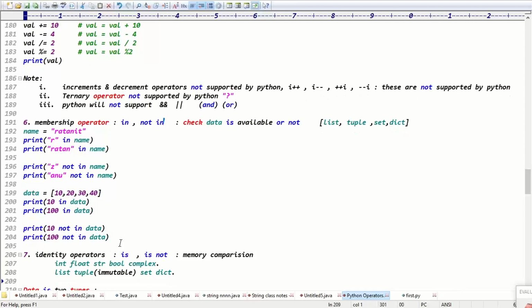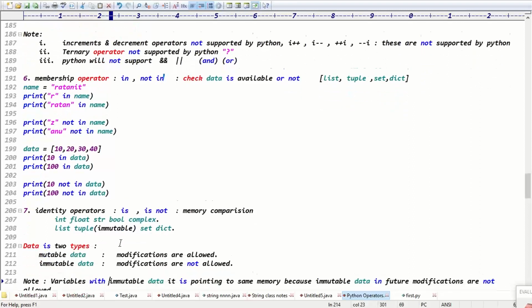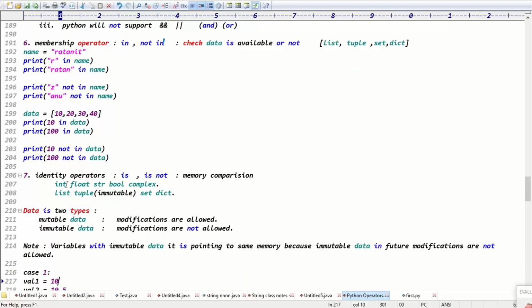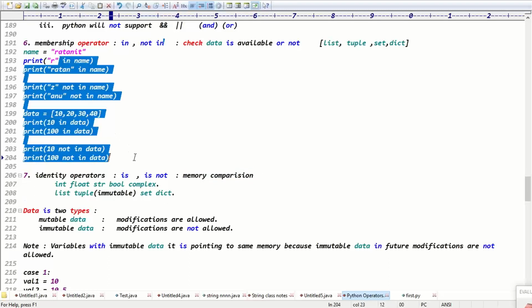Good. So we have done the assignment operators, and next we have done the membership operators. Next one is the identity operator, guys. Identity operator basically means memory comparison. This identity operator and membership operator we will discuss again as part of list, tuple, set, dict, ordered dict. You'll discuss them multiple times, guys. But as of now, you have understood the basic points: in and not in check whether the data is available or not available.